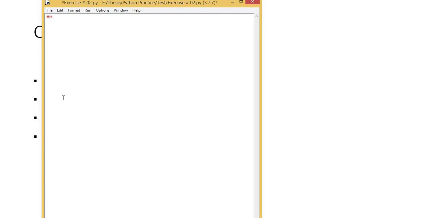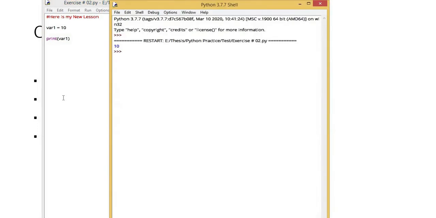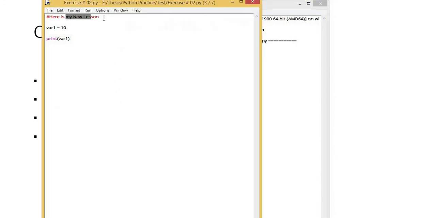For passing single line comments, you must always use the hash symbol. Let me run it again. This here is ours. We pass a comment. The comment here is "my new lesson". This is our output. Now in this program, the first line that is written, "here is my new lesson", has no role. If I want to comment any coding line, I can comment it also.